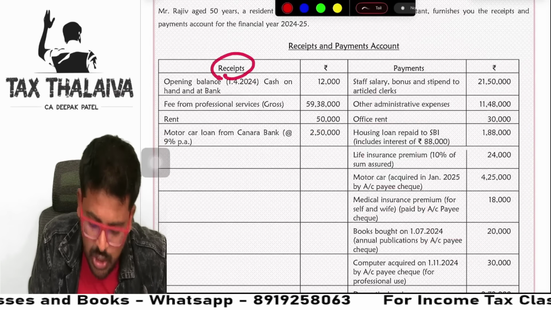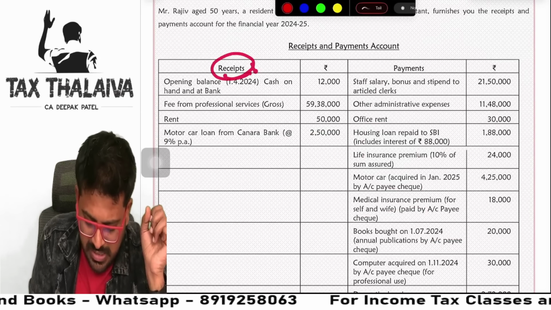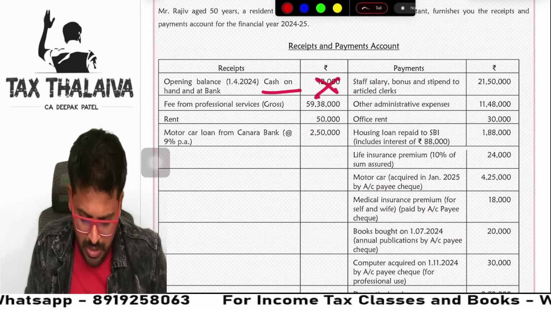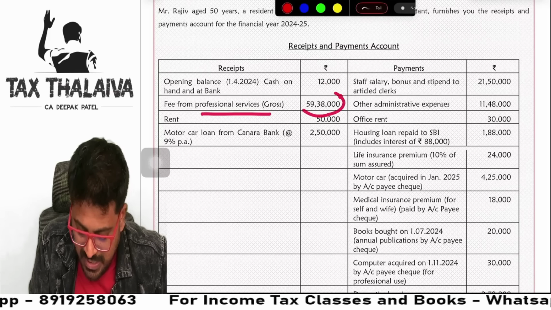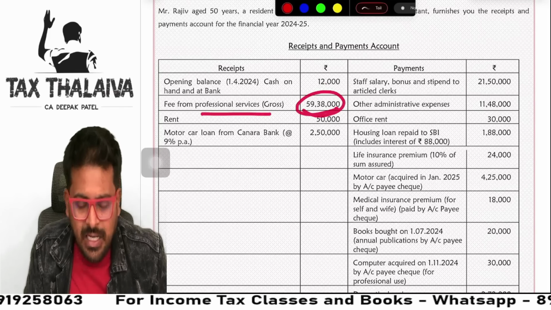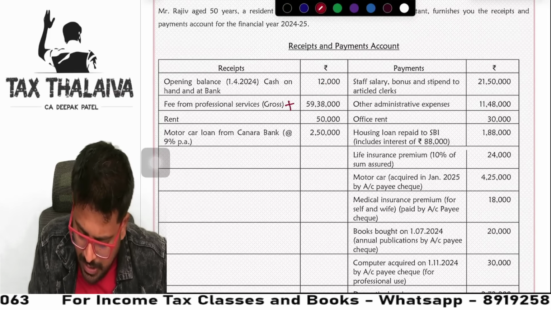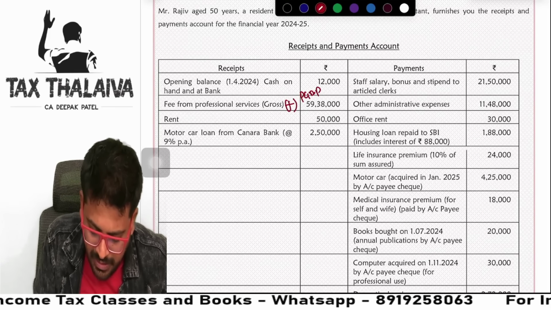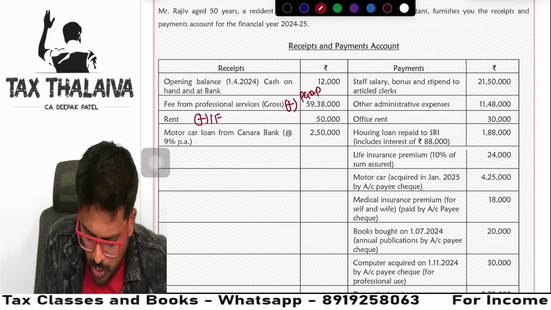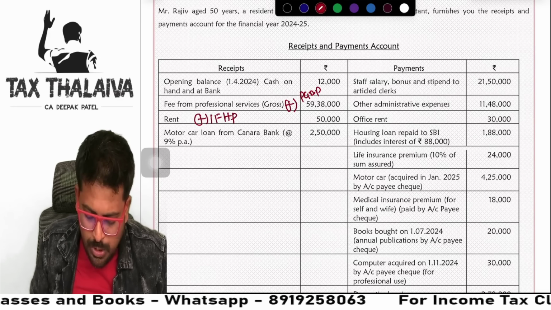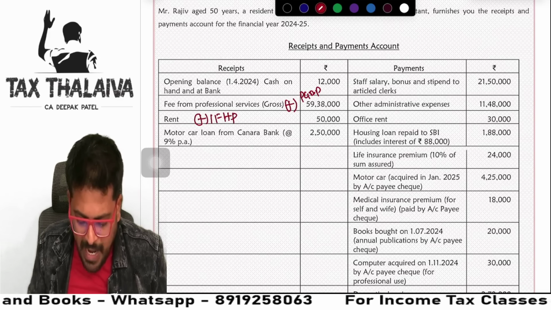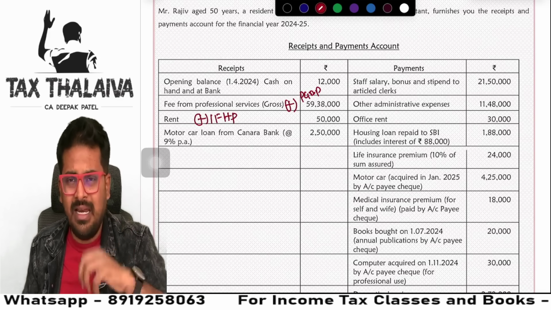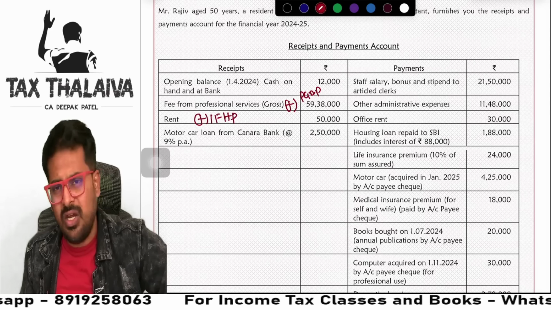Yes, first let's look at, always start with incomes, receipts. Opening balance of cash, not required. Fees from professional services, yes, required. We will add it under PGBP. Rent, add under income from house property. Next, motor car loan from Canara Bank. This is loan amount. That is capital, nothing, not required.